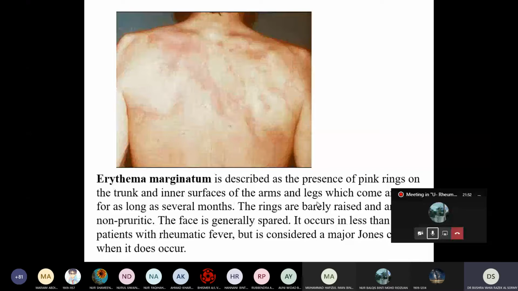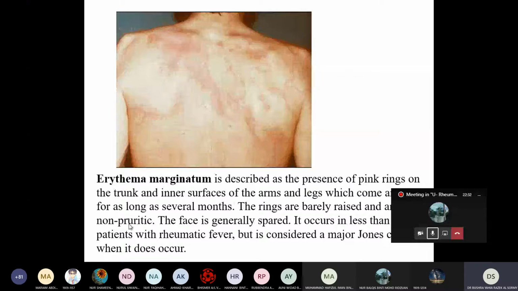They start small like this, and then become bigger, and usually the redness resolves from the center, and only the margin becomes red. See, look here. In the center, the pink color or erythema is not there, only in the margin. So we call it erythema marginatum.